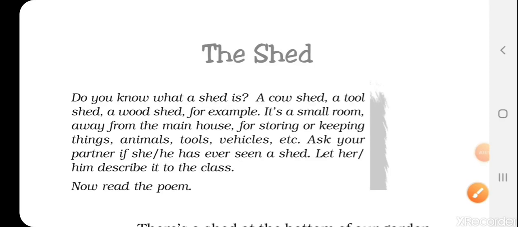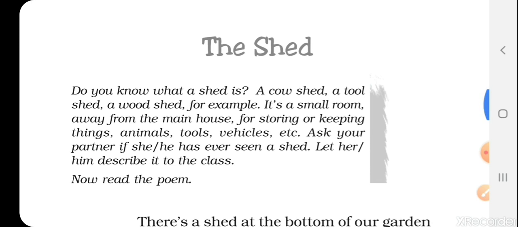Hello students, today I am here with the new poem of your book Honeycomb and the name of the poem is The Shed. So first we will clear the meaning of the shed, what is it. Have you heard about a cow shed, a tool shed, a wood shed for example? What is it? Actually it is a small room and it is away from the main house.